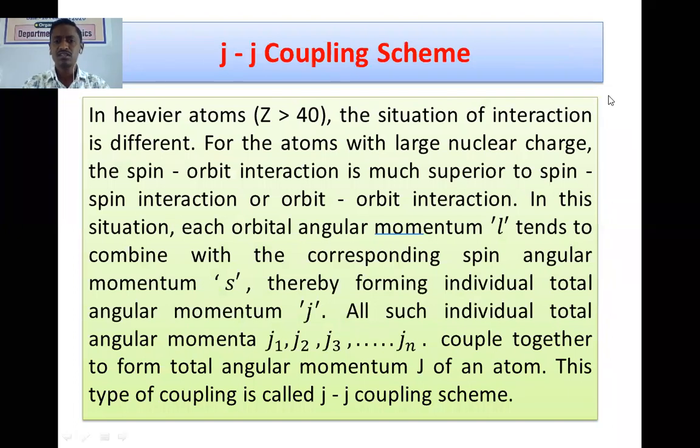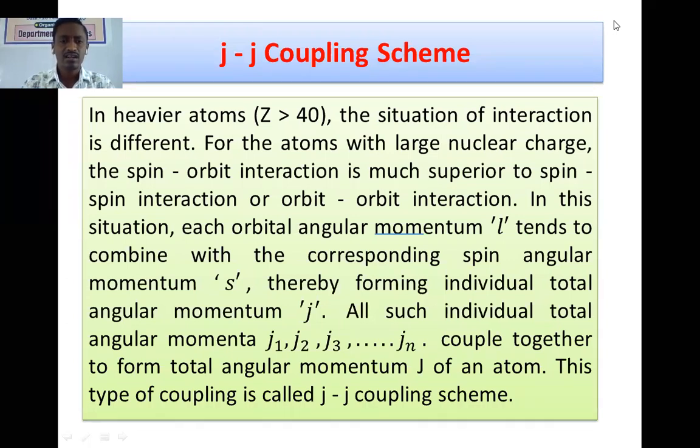The situation of interaction is somewhat different from that of the LS coupling. For the heavier atoms, or the atoms with large nuclear charge, the spin orbit interaction is much stronger than the spin spin interaction or orbit orbit interaction.